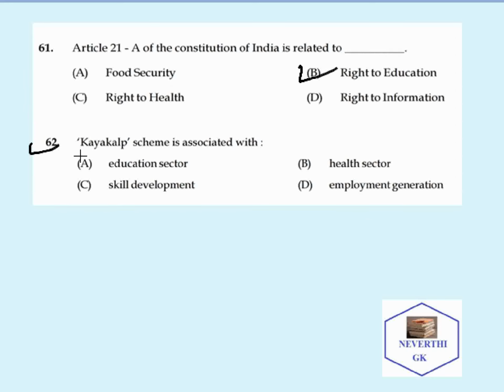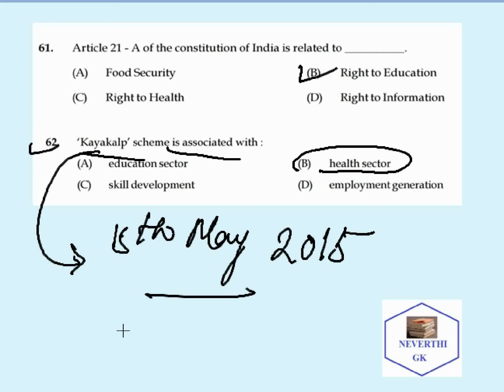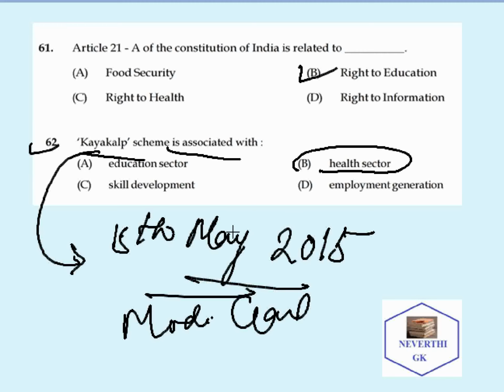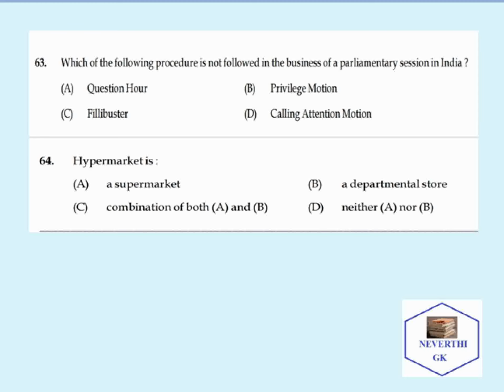Let's take the next question. Kayakalp scheme is associated with whom? Kayakalp scheme is associated with the health sector. It was launched on 15 May 2015 under the Modi government. On May 15, 2015, the Kayakalp scheme was launched, and it is related with the health sector. So let's take the next question.